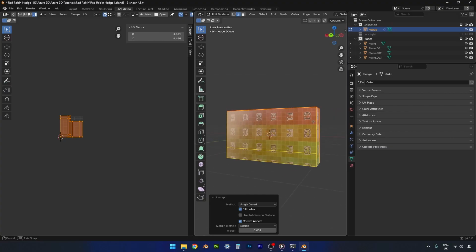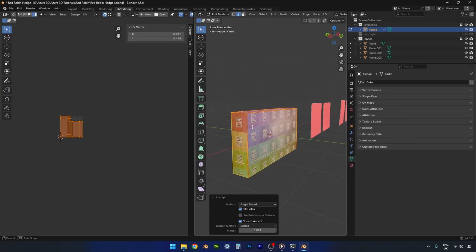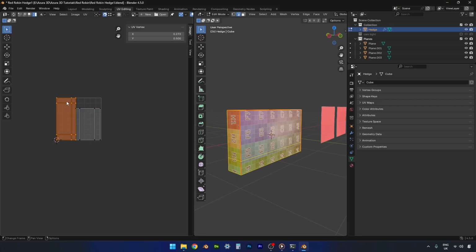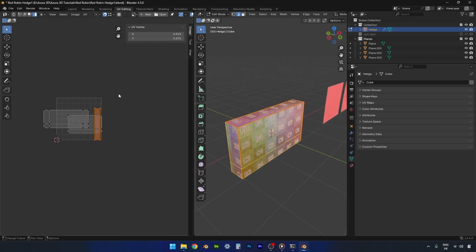Okay, so everything's on its side at the moment, so let's just go and deal with that. This one here needs rotating by 90 degrees. This one here looks like -90. And this one on the top, just rotate by -90. That will be fine.